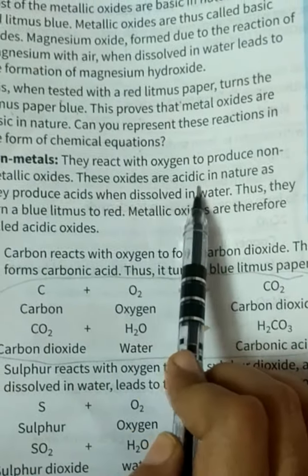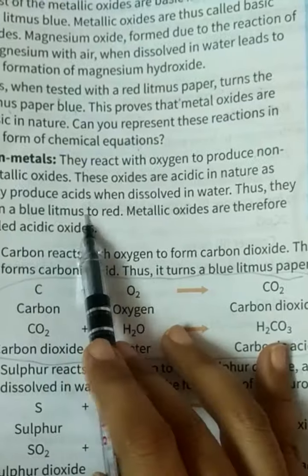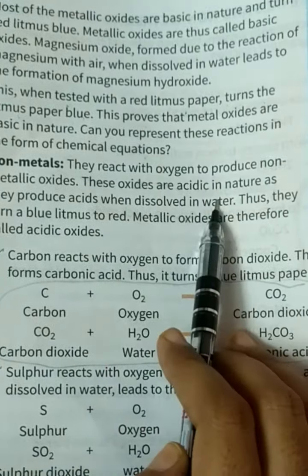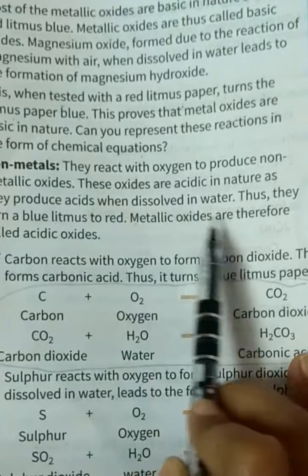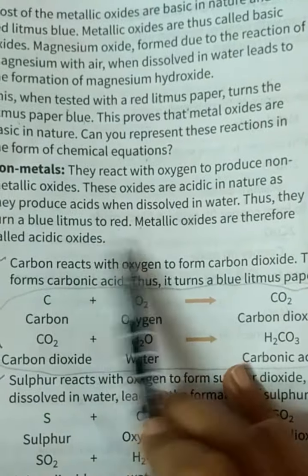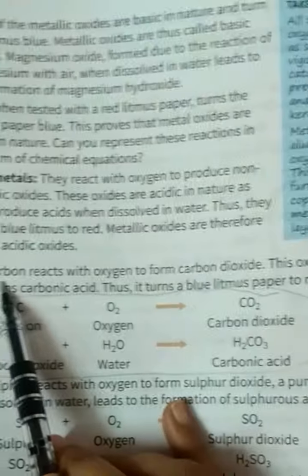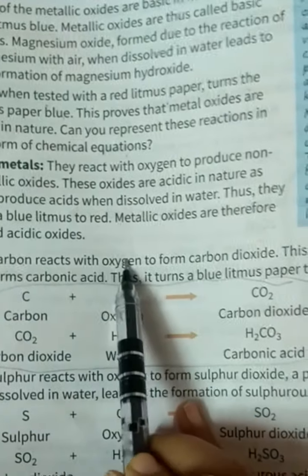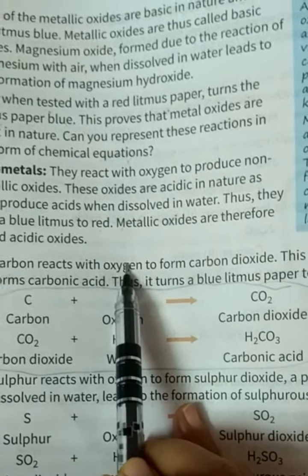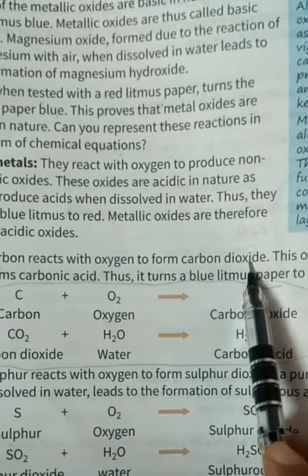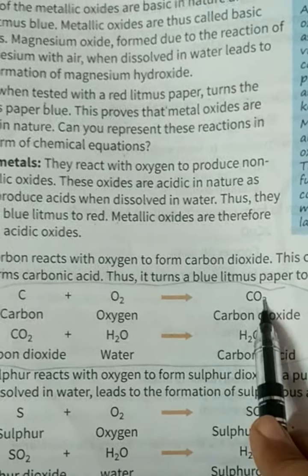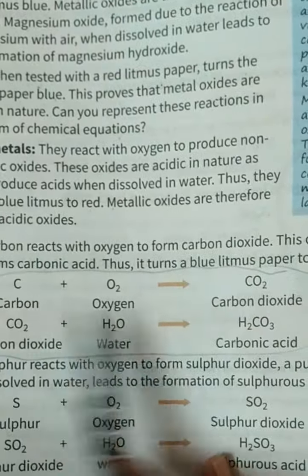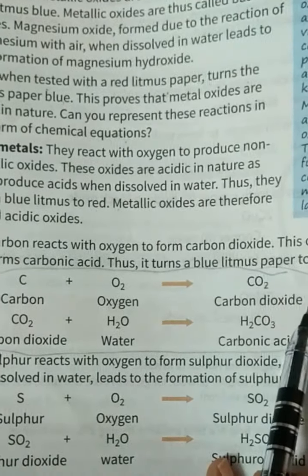These oxides are acidic in nature as they produce acid when dissolved in water. Thus they turn blue litmus red. Non-metallic oxides are therefore called acidic oxides. For example, carbon. Carbon is a non-metal. When it reacts with oxygen, it will form carbon dioxide, because there are 2 atoms of oxygen. So carbon plus oxygen will give carbon dioxide.